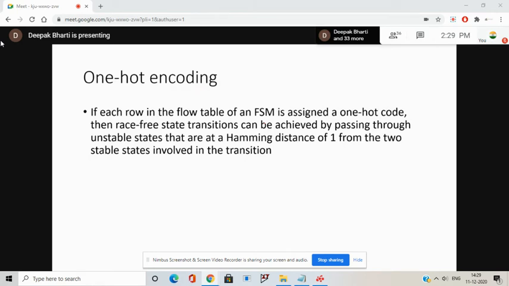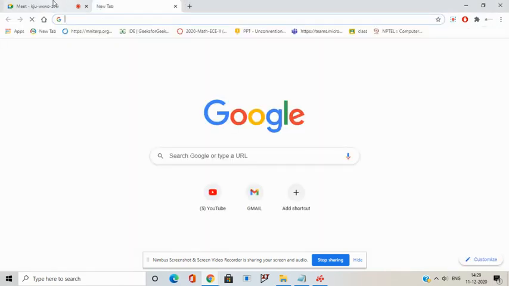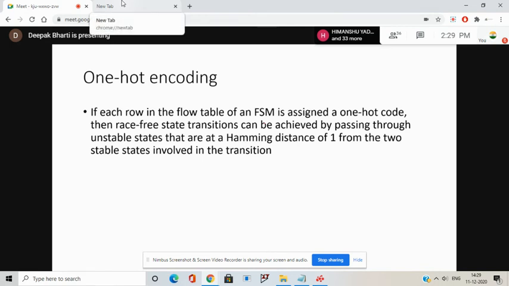So this is the final method of race-free state assignment, which uses one hot encoding. We have already studied one hot encoding in synchronous circuits. Can you recall? Each state is given a code in which only one variable is 1 and all others are 0, just like a ring counter.